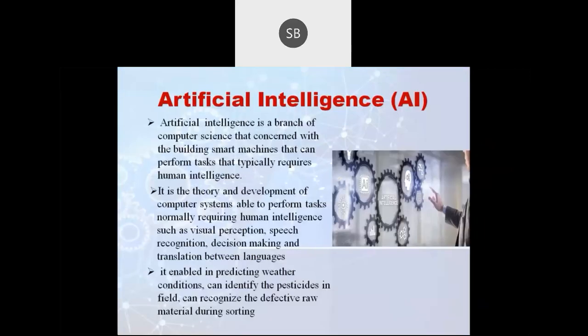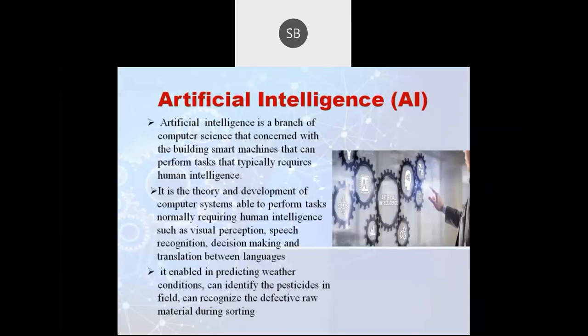Then, what do we mean by artificial intelligence? Basically, artificial intelligence is a branch of computer science, and it is mostly concerned with building smart machines which can perform certain activities that can help human beings. Clear?